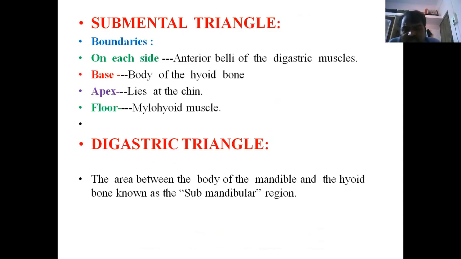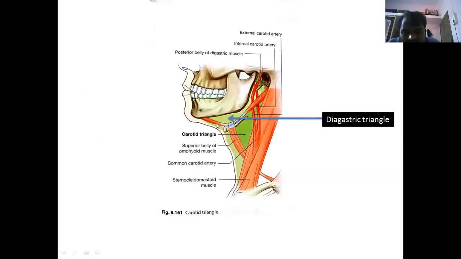Carotid triangle is very important, not the submental. Next, the digastric triangle is there. It is a triangular region present in the submandibular region, bounded anteriorly by the anterior belly of the digastric and posteriorly by the posterior belly of the digastric. Base is found at the base of the mandible up to the mastoid process. This is the submandibular region, and also we are identifying the digastric triangle.